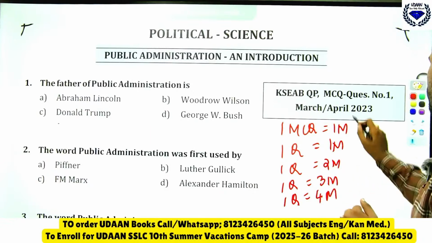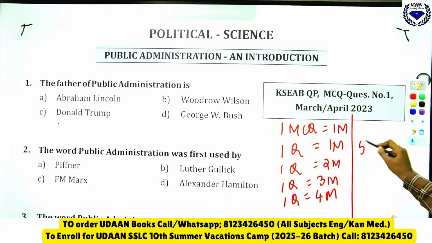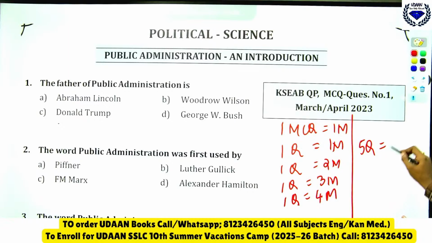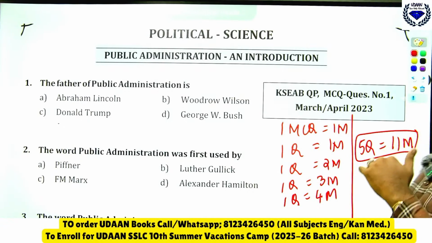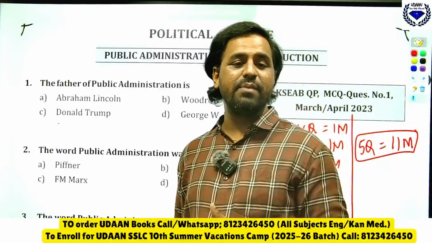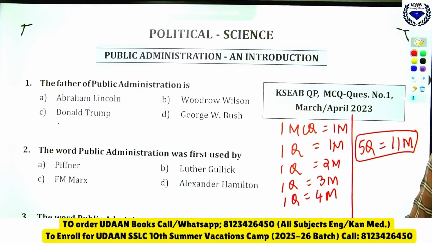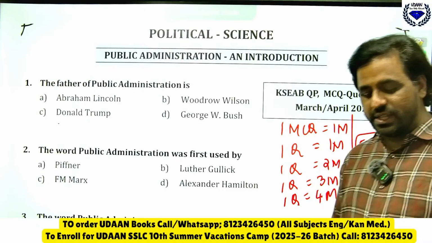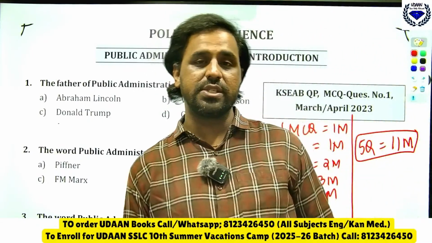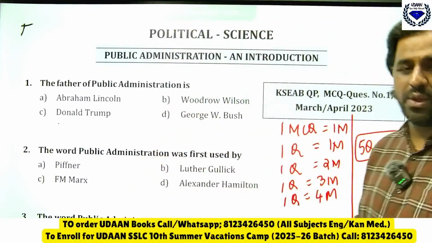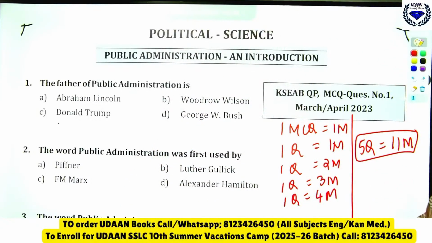That means a total of 5 questions, which is equal to 11 marks. So if you study these 4 chapters, you will be able and capable to earn a total of 11 marks. We will move on to the discussion of those 11 marks and 5 questions. I have written wrongly here, it is not 11 questions, it is 11 marks and 5 questions.